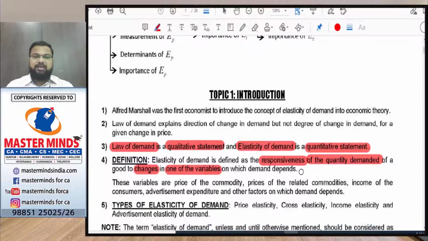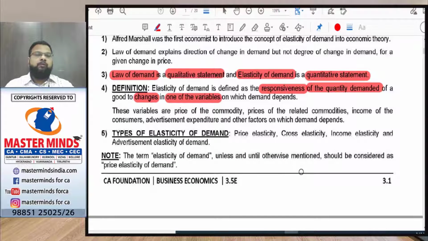Okay, so basically, what are the concepts that we study under elasticity of demand? In elasticity of demand, we study 4 types of elasticities. That is price elasticity, cross elasticity, income elasticity, and advertisement elasticity of demand.